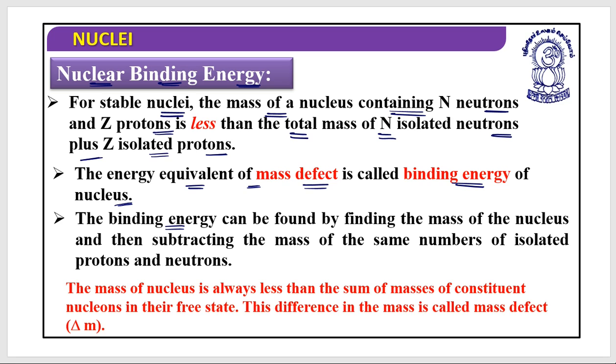The mass of the nucleus is always less than the sum of the masses of the constituent nucleons in their free state, and this difference in mass is what we call delta m.